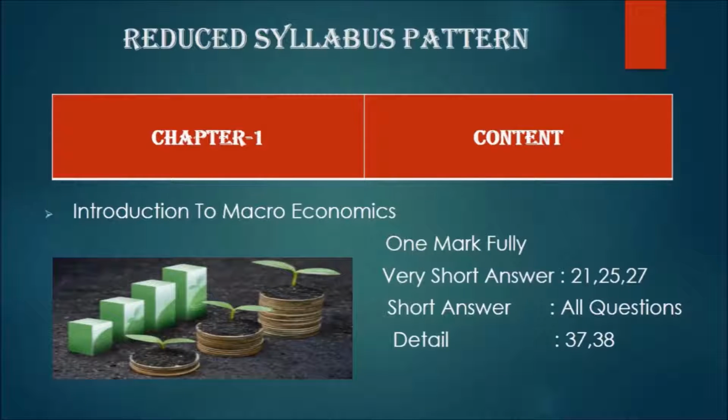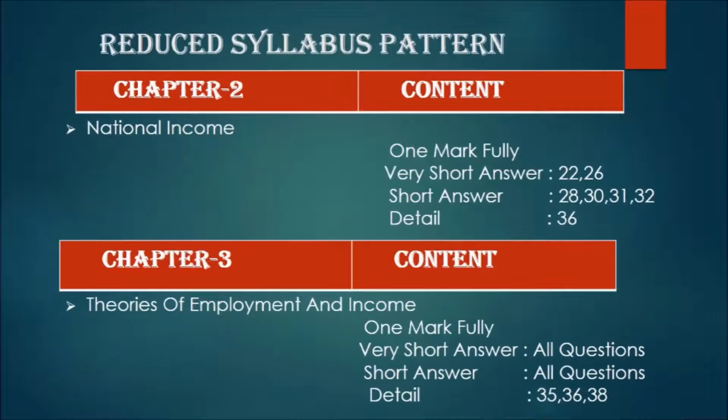Moving on, the reduced syllabus pattern. Chapters 1 to 12, you have to study the 1 mark questions fully. Chapter 1, Introduction to Macroeconomics. Very short answer: 21, 25, 27. Short answer: all the questions. Detail: 37, 38. If you study the 38th question, it will be easy to attend the 37th question also, because these are very important questions.